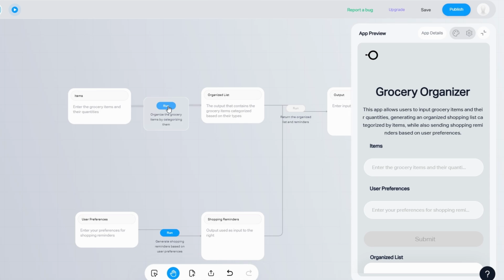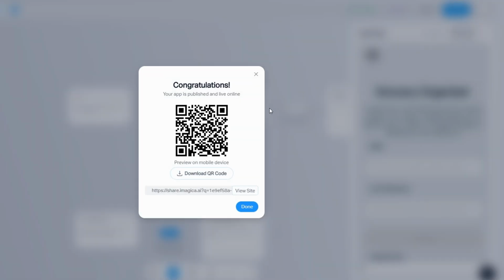Once you're satisfied with how your app is looking and performing, it's time to share it with the world. Hit the Publish button located in the top right corner of the dashboard. Before it goes live, you'll need to provide a catchy name and an engaging description for your app. This is your opportunity to grab the attention of potential users, so make sure it's both clear and intriguing.